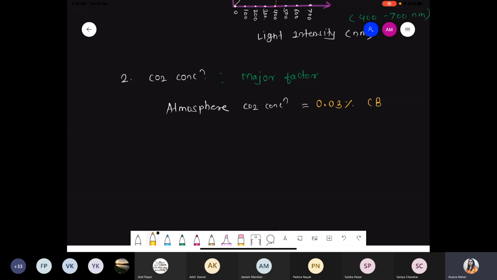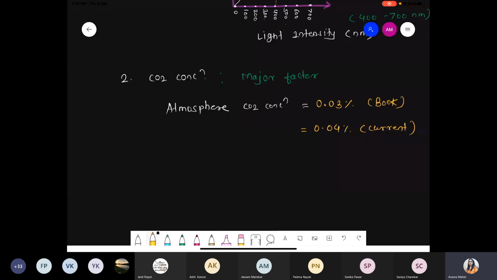So these are the data according to the book. But if you are talking about the current scenario, due to global warming and excessive use of vehicles, petrol, diesel, carbon components, some hydrocarbon components, the concentration of carbon dioxide has increased. Now that increased concentration has become 0.04. So this is the exact current value of carbon dioxide which is present in the atmosphere normally, right?